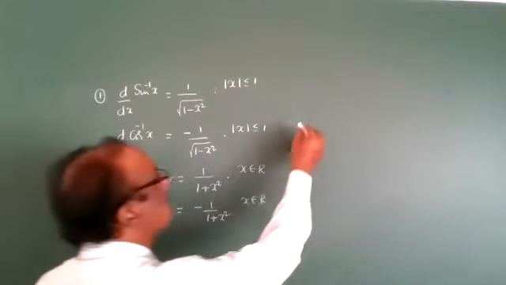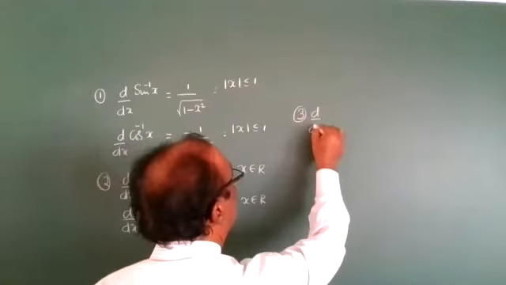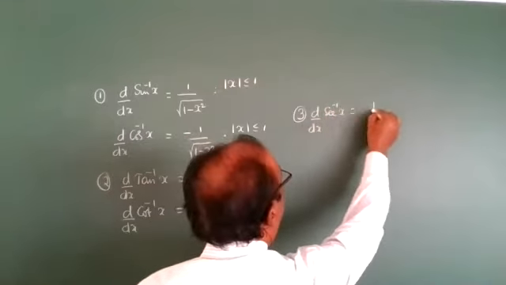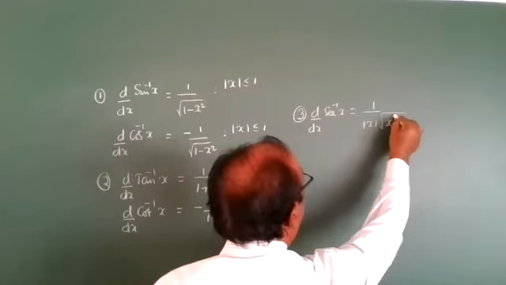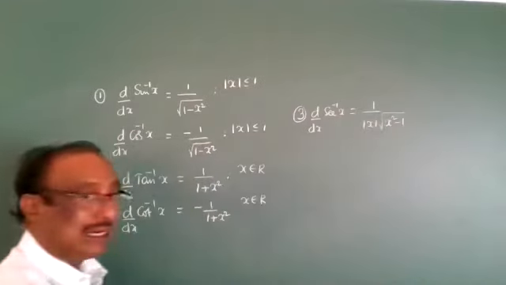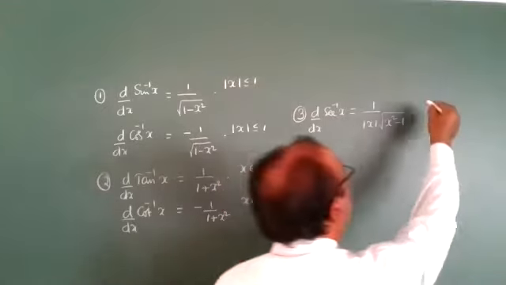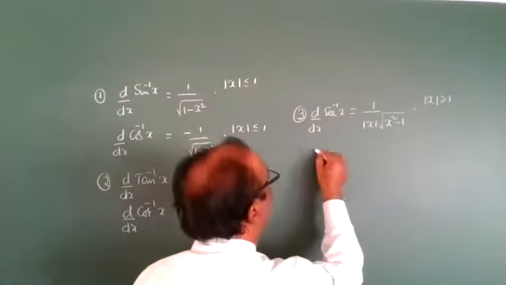Third, the derivative of secant inverse x is 1 by modulus of x into root over x square minus 1. The condition here is modulus x greater than 1.